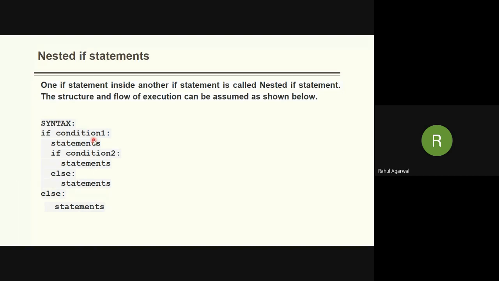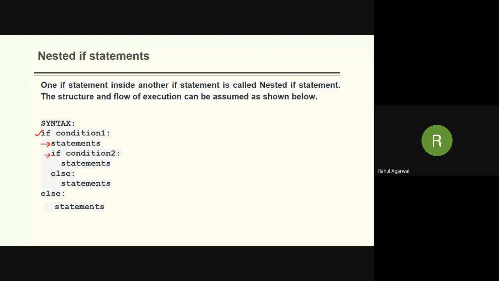So you can see here, if condition 1, then statements, followed by if condition 2, then statements, else statements, and then else statements. Now if condition 1 is true, then these statements will be executed, followed by condition 2.